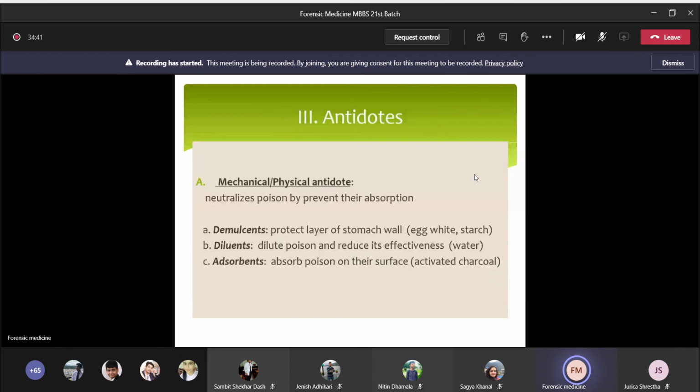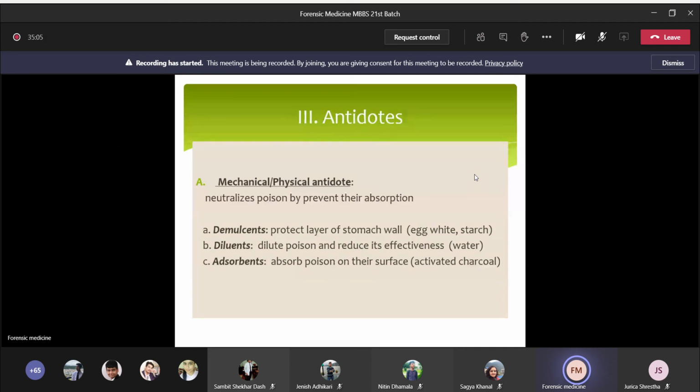So antidote. Next one is antidote. So there are 5 types of antidote. The first one is mechanical or physical antidote. This mechanical or physical antidote will neutralize poison by preventing their absorption. Okay, so this physical antidote will act as a barrier between the stomach wall and poison.